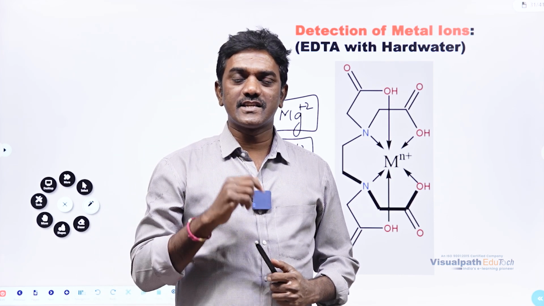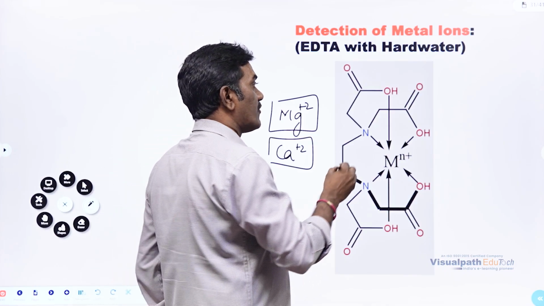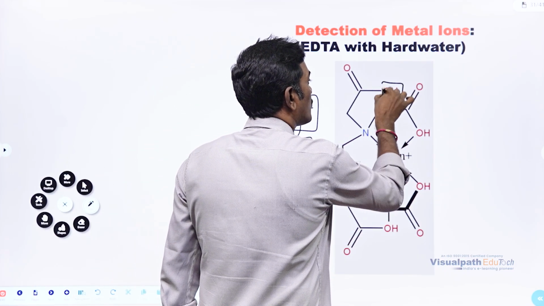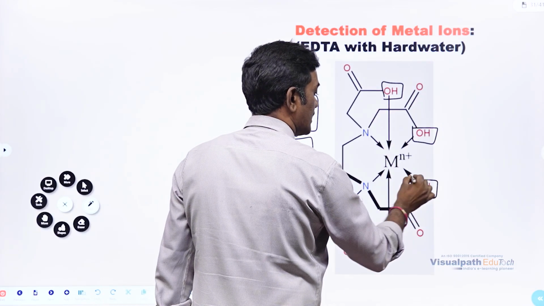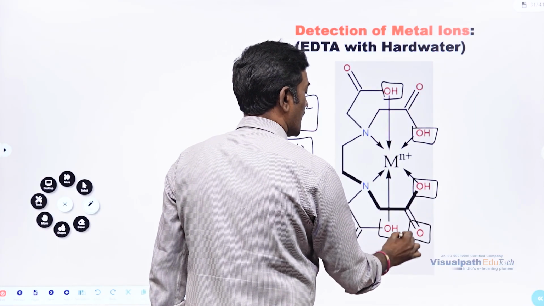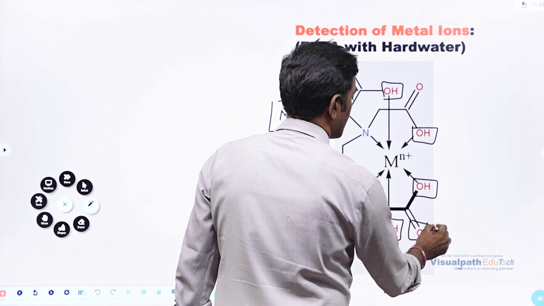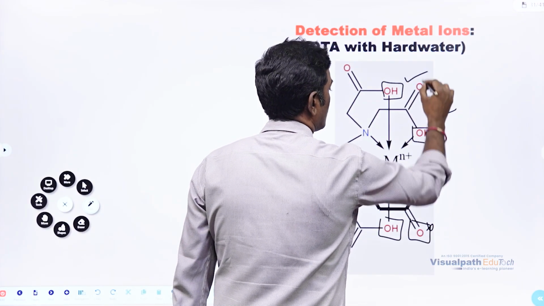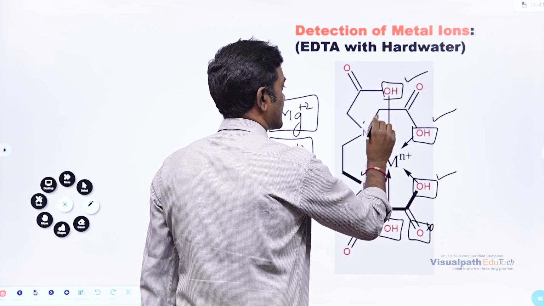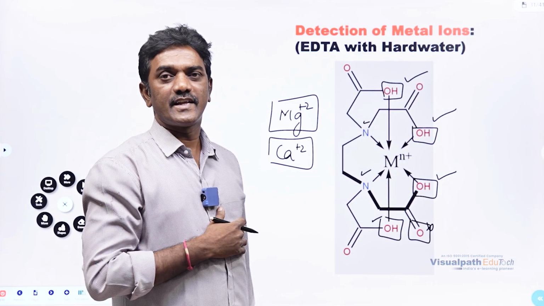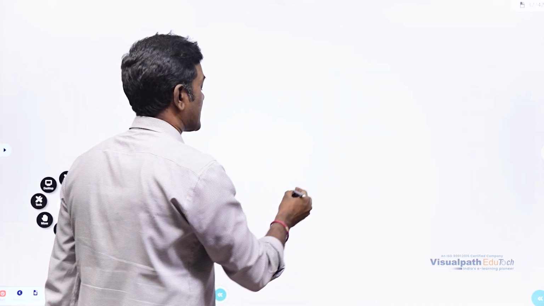Already we discussed the meaning of chelating agent. A chelating agent is one which has more than 2 binding sites. Here we can see 1, 2, 3, 4, 5, 6. You see, 6 binding sites are there.